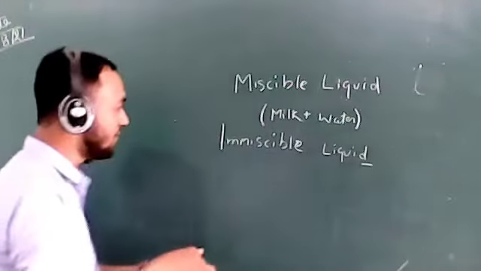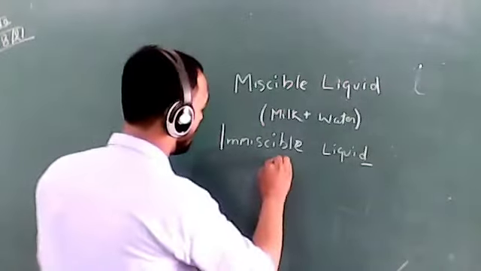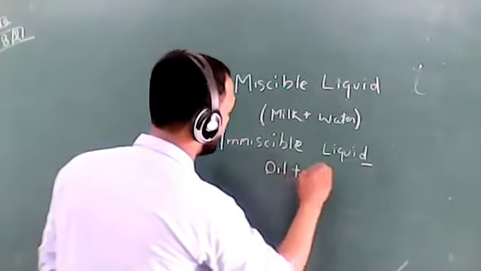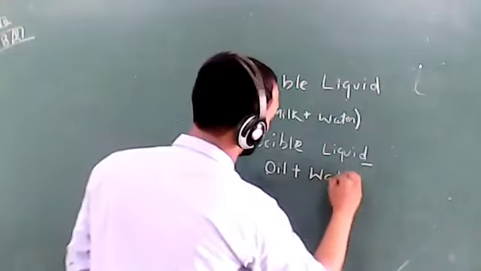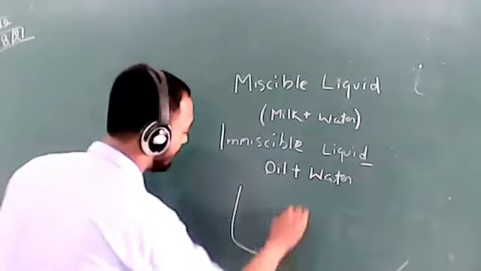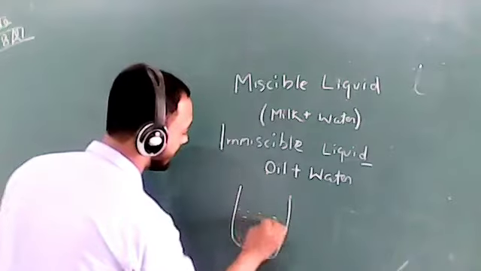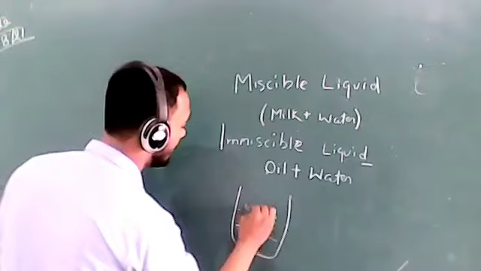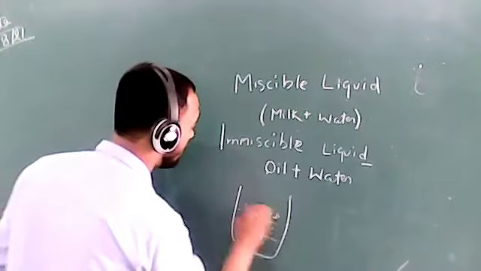So see here, when we add oil in water, what happens? They will not mix with each other. Suppose there is water here and we put oil in it, the oil will float on the surface of water.